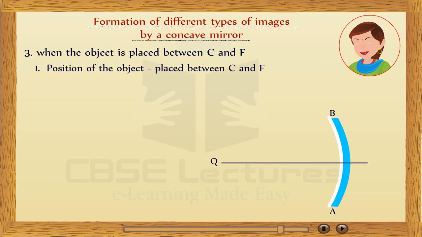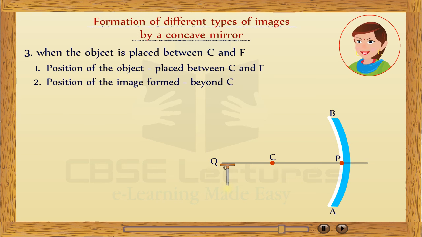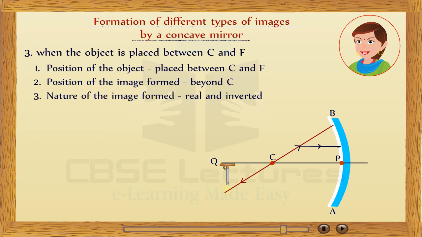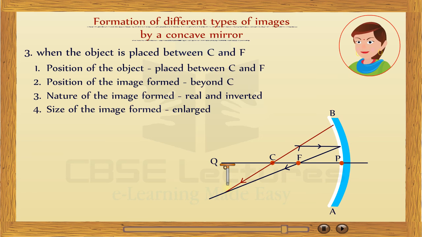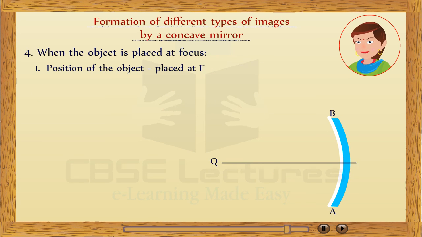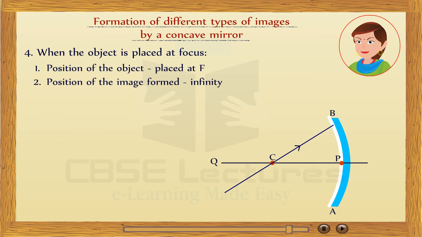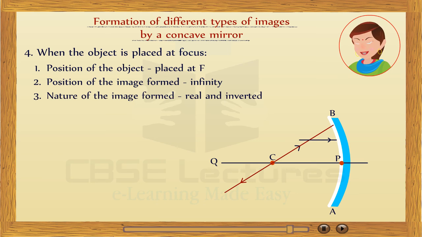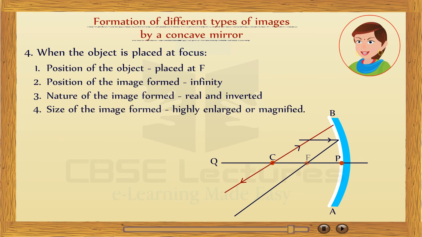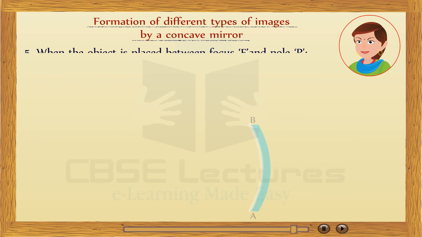Third, when the object is placed between C and F: position of the image formed beyond C; nature of the image, real and inverted; size of the image, enlarged. Fourth, when the object is placed at the focus: position of the image formed, infinity; nature of the image, real and inverted; size of the image, highly enlarged or magnified.